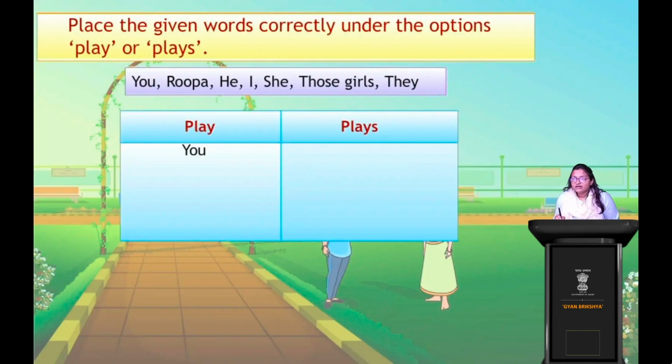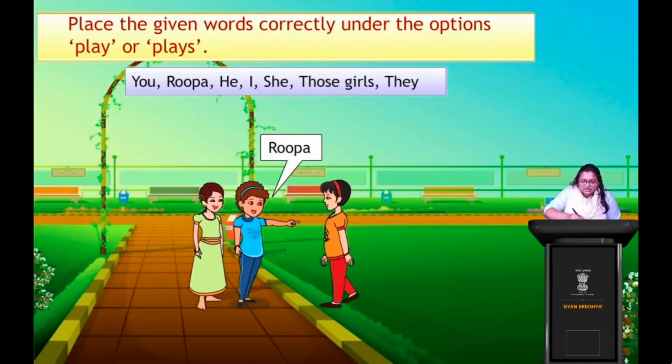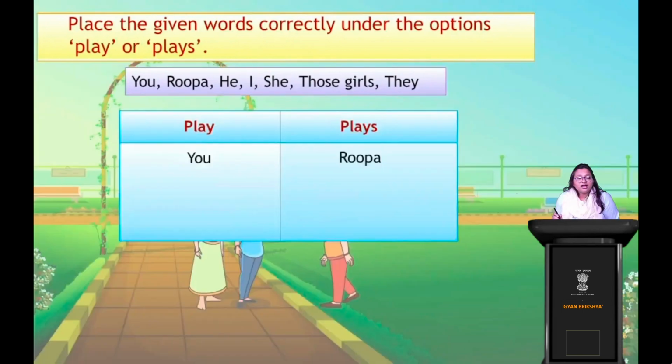So Rupa, how are you going to write it? See, Rupa is a third person. Suppose this is I, this is you, and this is third person, right? So where will Rupa go? Rupa, tell me. Rupa plays, right? So Rupa plays. Clear?